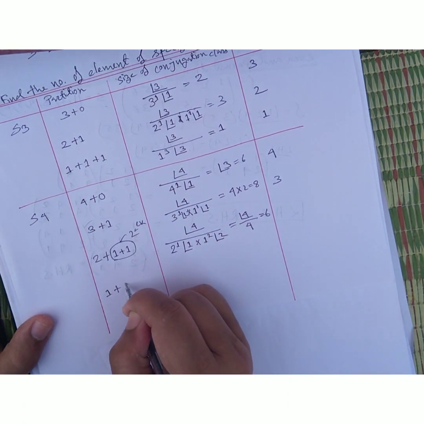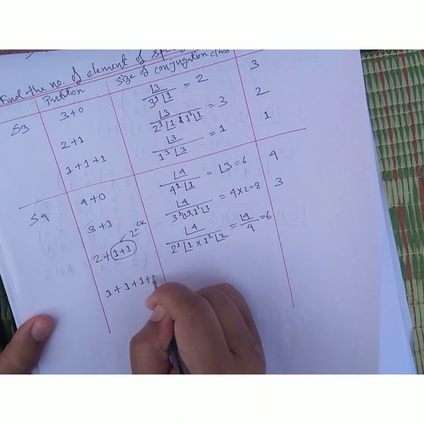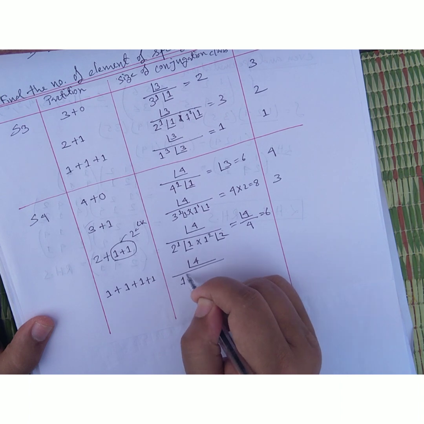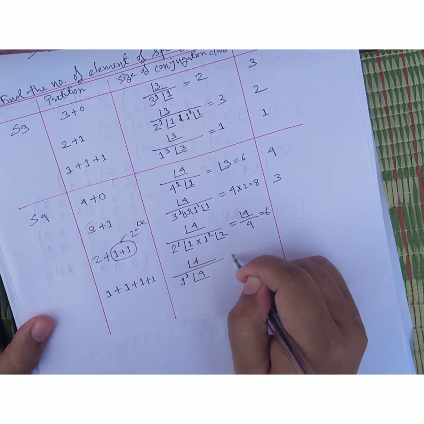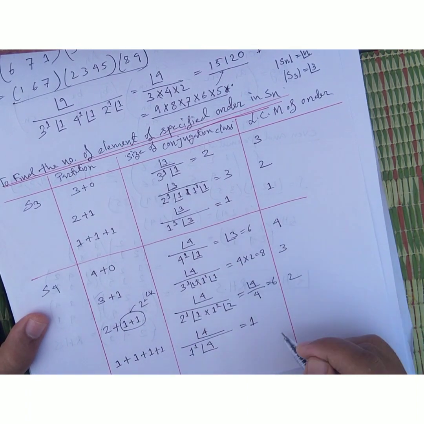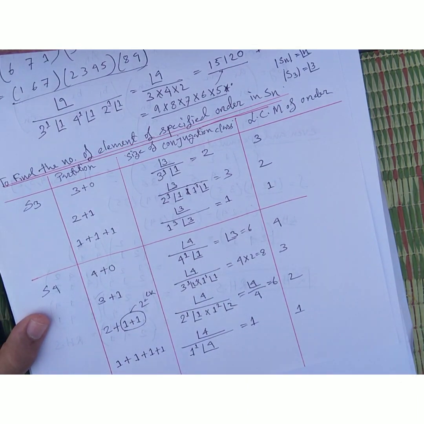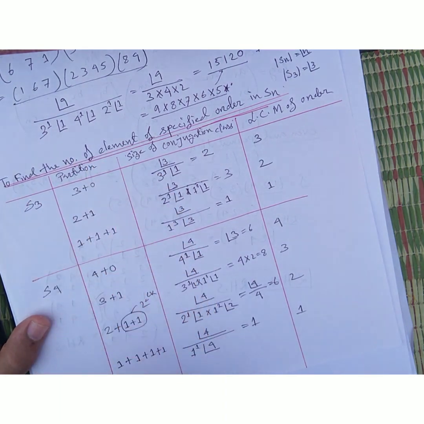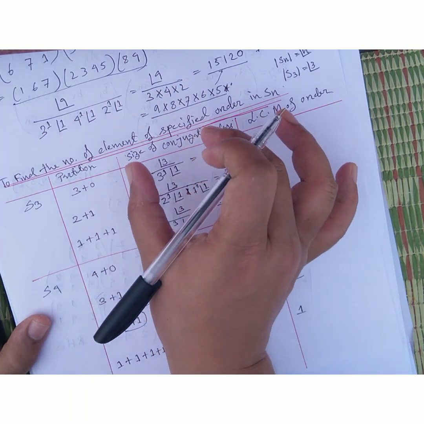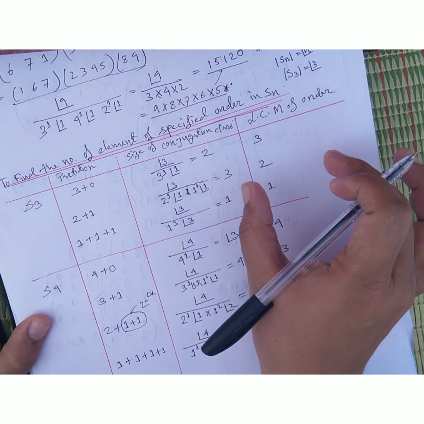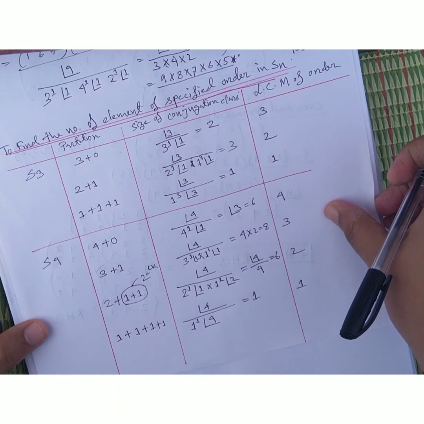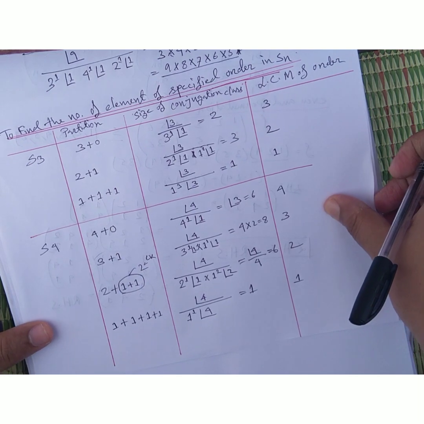When I get 1 plus 1 plus 1 plus 1, then it is 4 factorial over 1 to the power 4 into 4 factorial, so the answer is 1, and the order in this case is also 1. So friends, I discussed S3 and S4, how many ways I can partition, the size of the conjugation class, and the LCM of order. How can I get the LCM of order? I hope everybody can understand whatever I want to teach.